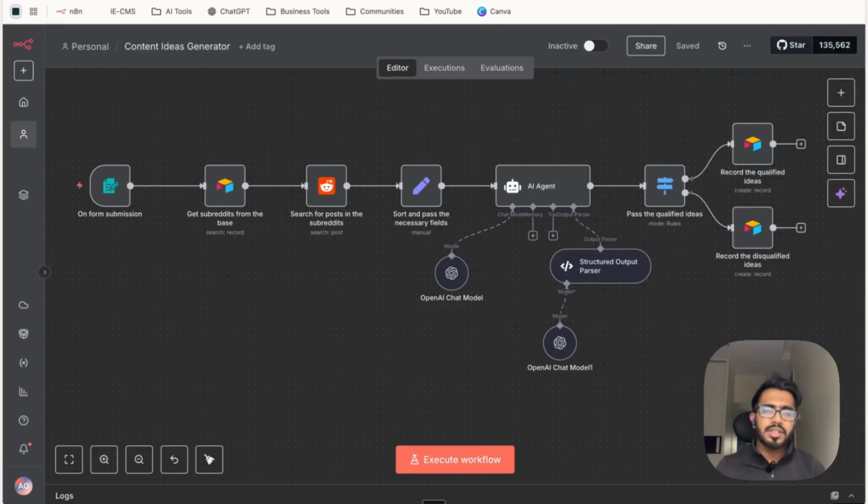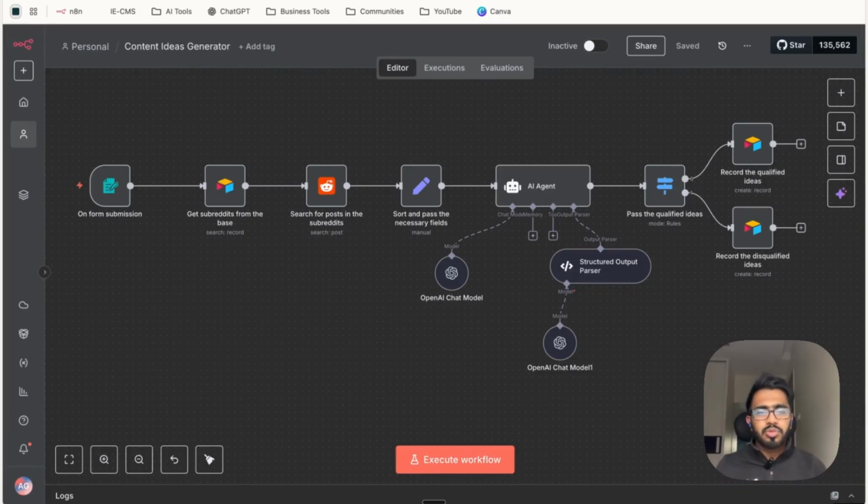But the problem is, my friend told me that he has to spend anywhere around 3 to 5 hours doing this research on Reddit. And that's precisely why I built this content ideas generator for him. All he has to do is insert the topic keyword for a particular topic that he wants to research. This agent will go to his Reddit account, use his selected subreddits, scrape all the conversations that have the keyword he has inserted, and then return a set of content ideas that he can use to create content. So that's pretty much the gist of how this content ideas generator works.